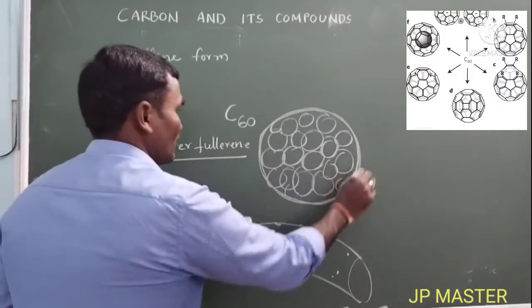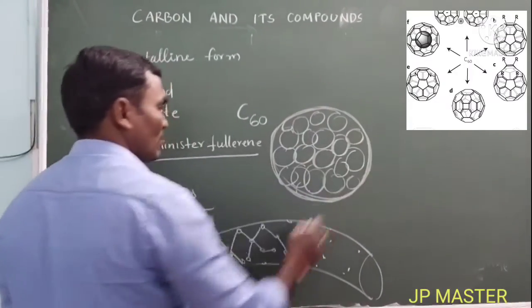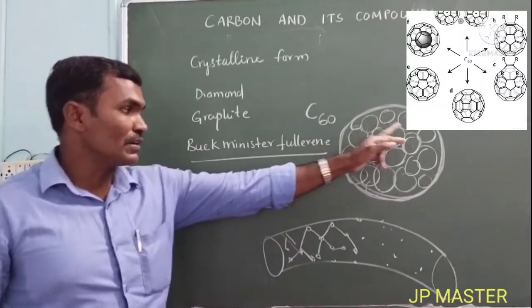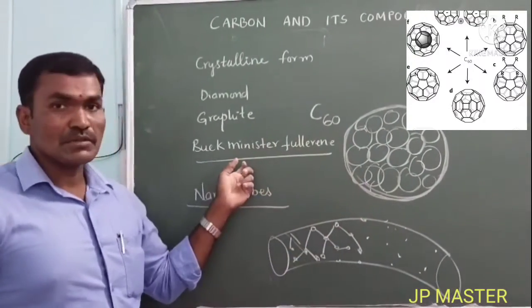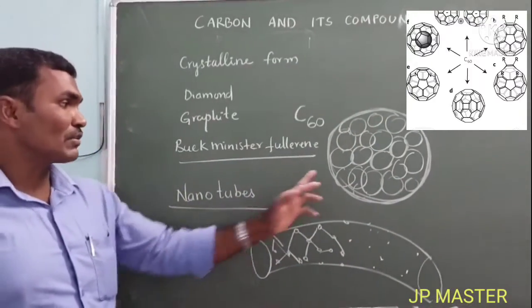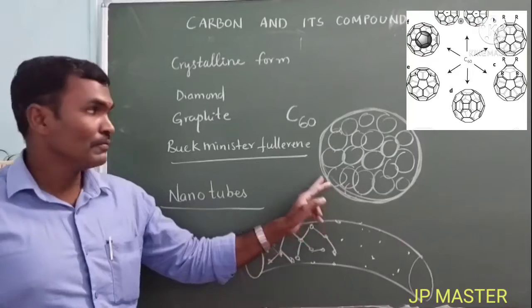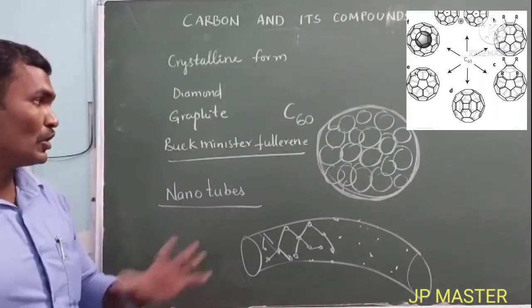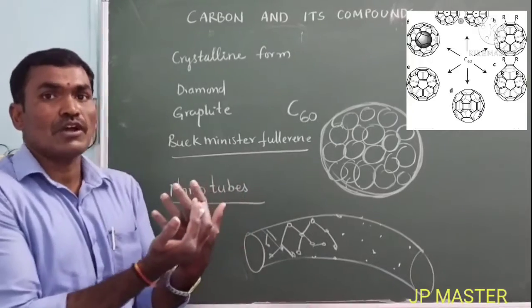These 60 carbon atoms are formed like a soccer football. The arrangement of the carbon atoms in Buckminsterfullerene looks like a carbon football, a soccer ball. So this is also called a buckyball, and it has 60 carbon atoms. So carbon can form very big compounds.